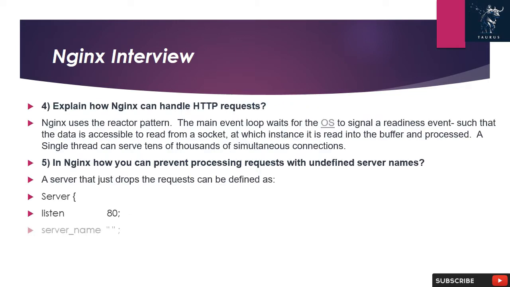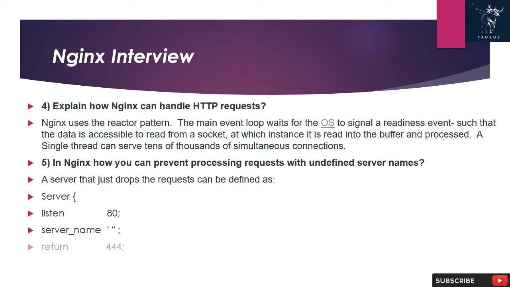4. Explain how Nginx can handle HTTP requests. Nginx uses the reactor pattern. The main event loop waits for the OS to signal a readiness event, such that the data is accessible to read from a socket, at which instance it is read into the buffer and processed. A single thread can serve tens of thousands of simultaneous connections.